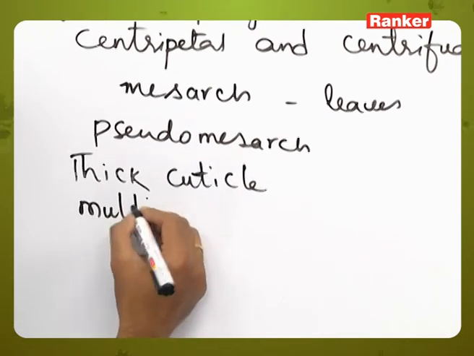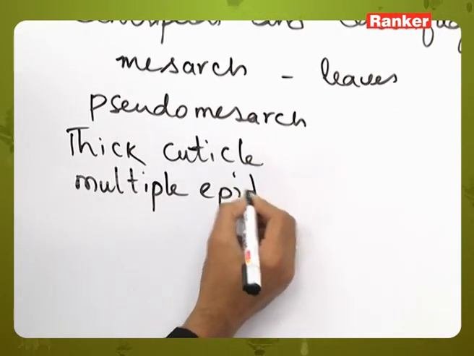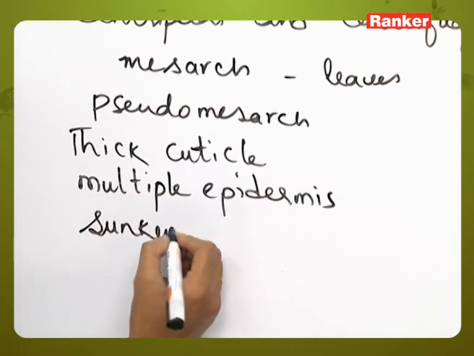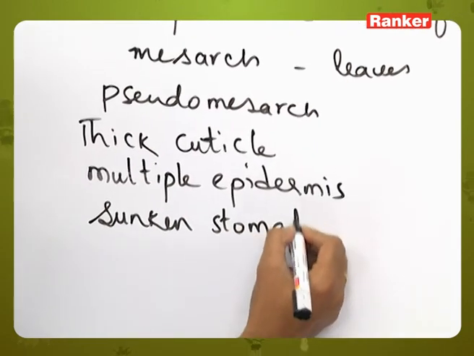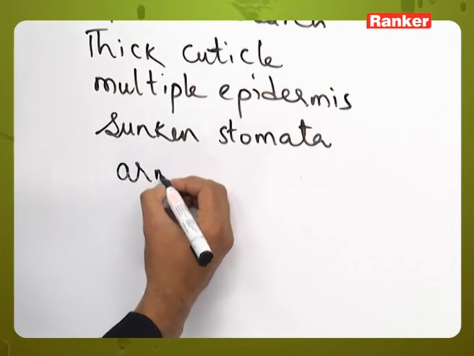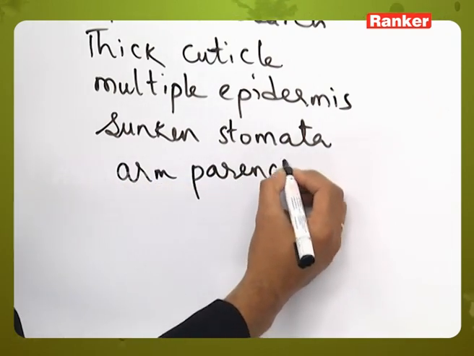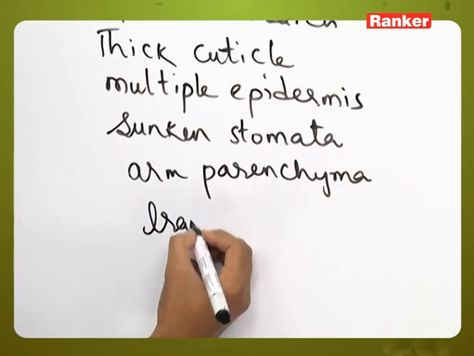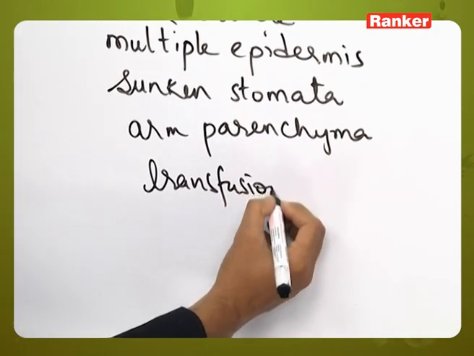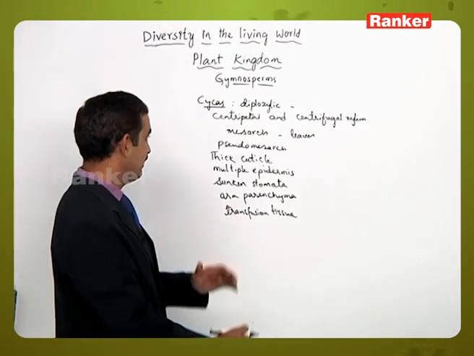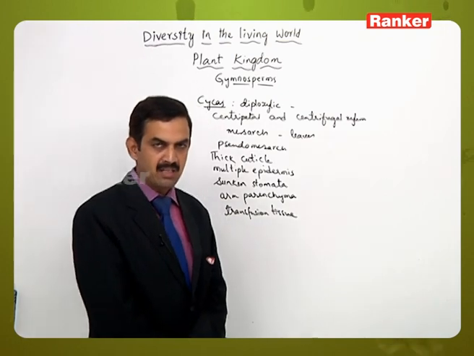Some will have multiple epidermis and the presence of sunken stomata in the leaves, that is, the stomata present in deep grooves, presence of arm parenchyma, and presence of transfusion tissue.